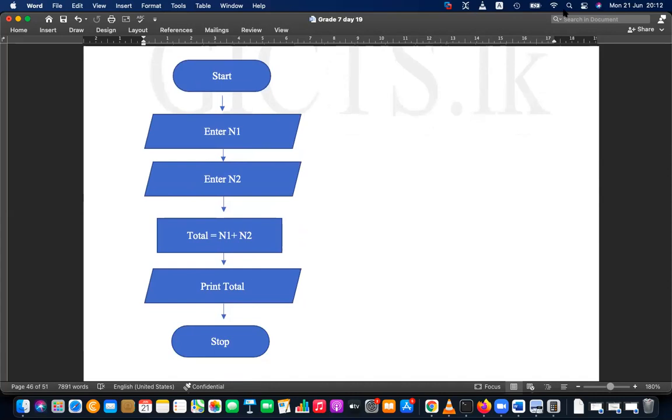So can you remember the other structures? One is sequence. What are the other two? Repetition. Selection. Selection and repetition. Yes, thank you. Very good.